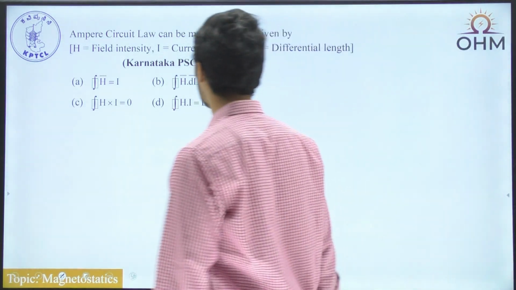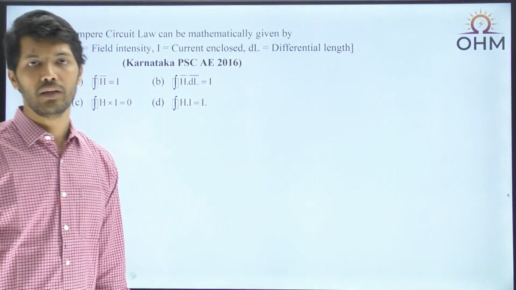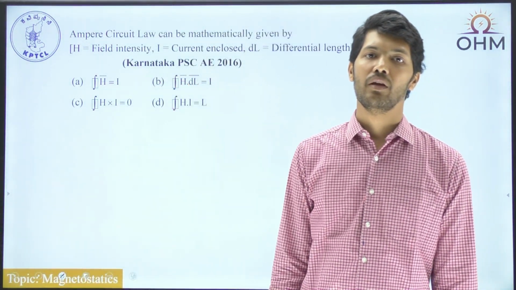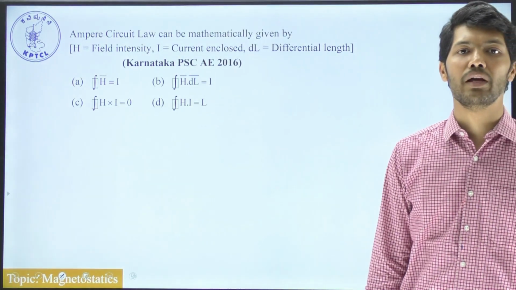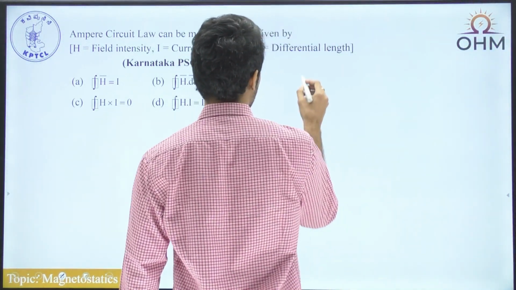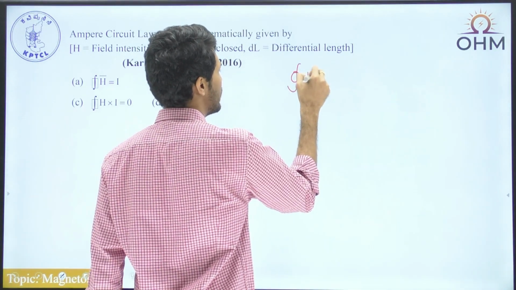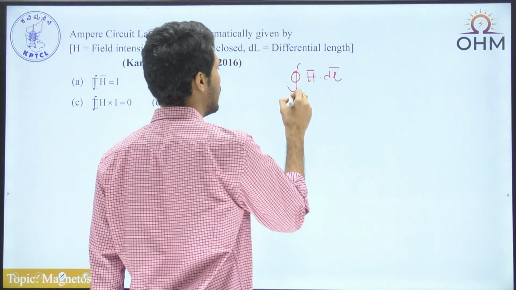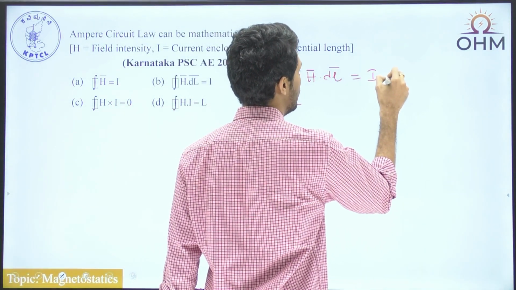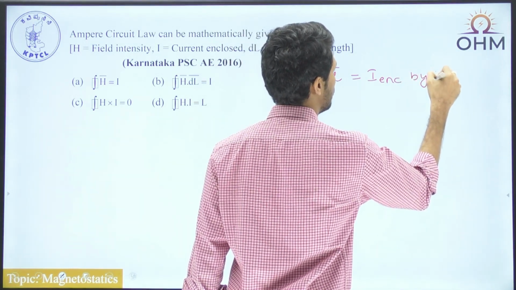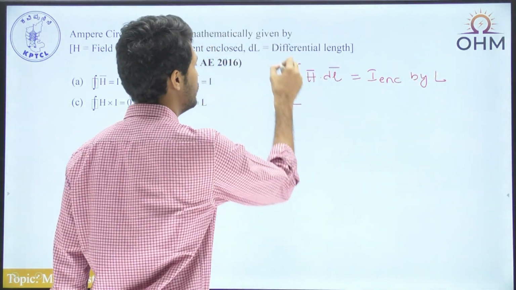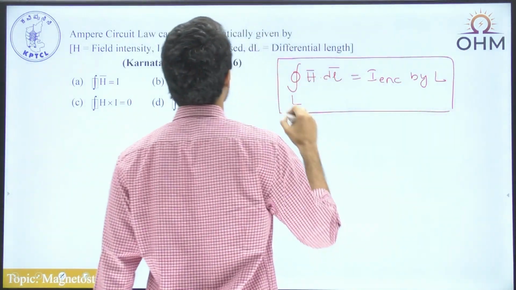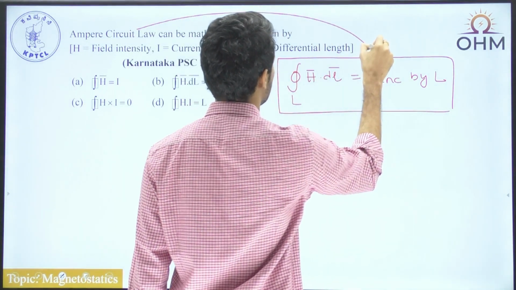And what does Ampere's law say? Ampere's law says that the closed path integration of magnetic field intensity becomes equal to the current enclosed by the closed path. So whenever you take any closed path, what is the value of H bar dot dl bar? The circulation of magnetic field intensity along a closed path called L becomes equal to the current enclosed. The current enclosed by whom? By L. So this is Ampere's law in the form of an equation. So this is our Ampere's circuit law.